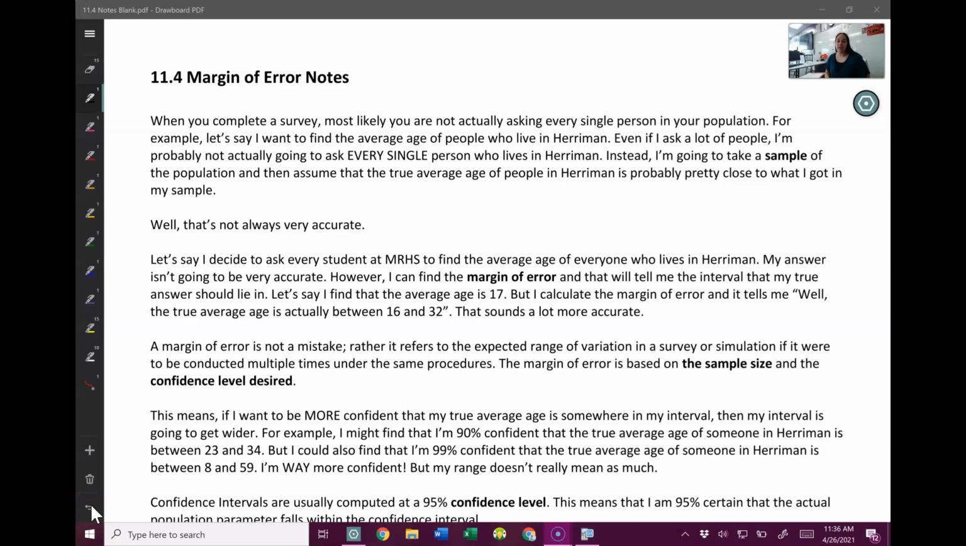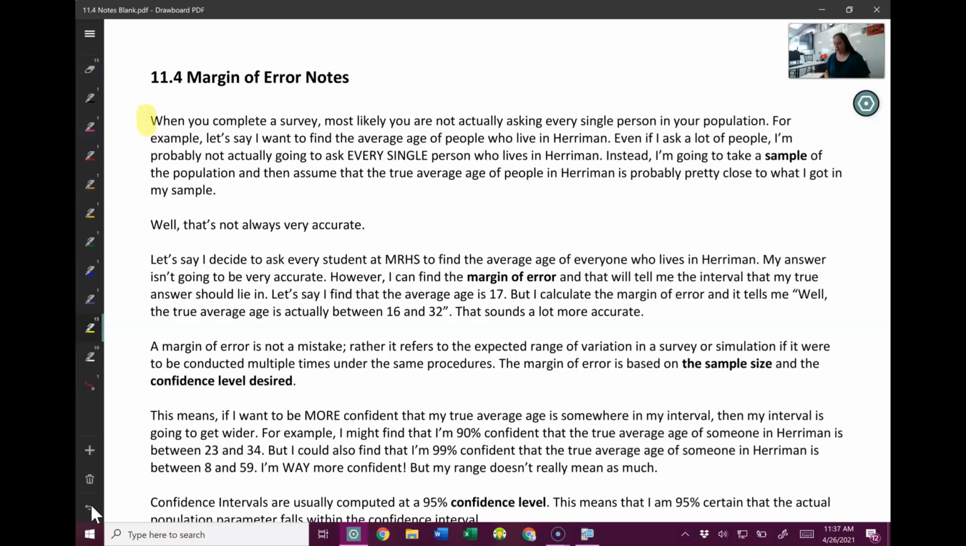Welcome to lesson 11.4. In this lesson, we're going to talk about an idea called margin of error, which I think is a very interesting idea in statistics. So we're going to start with quite a bit of reading because margin of error is kind of a very new idea, and I want to make sure you really understand what it's talking about. So let's start right here.